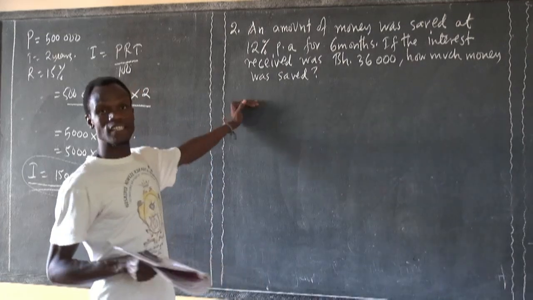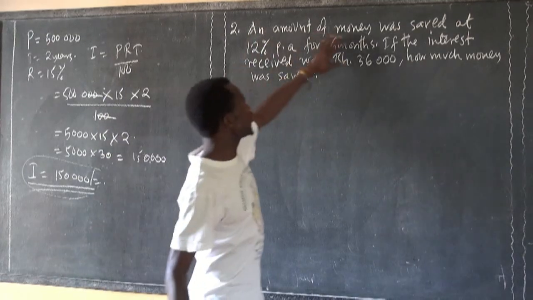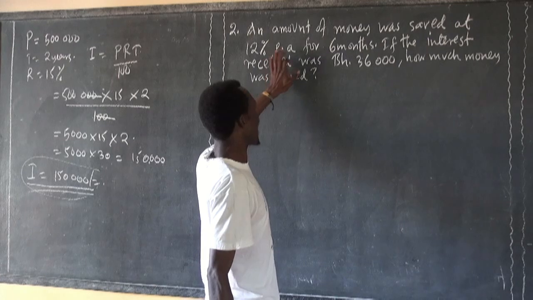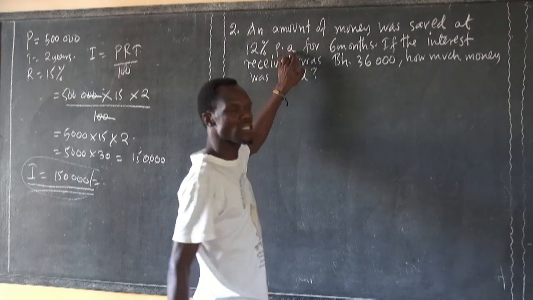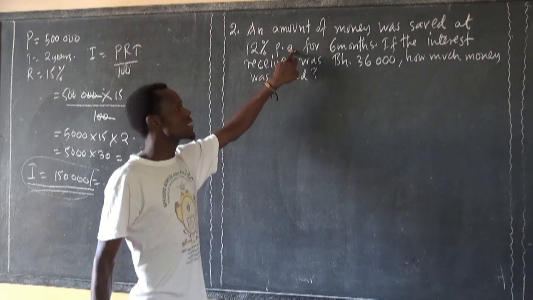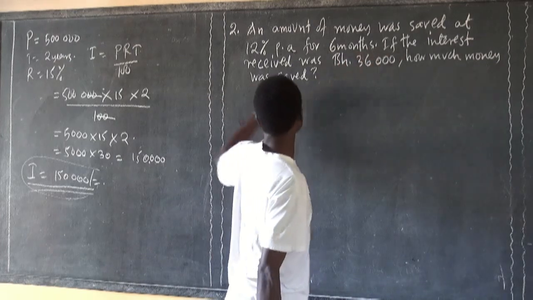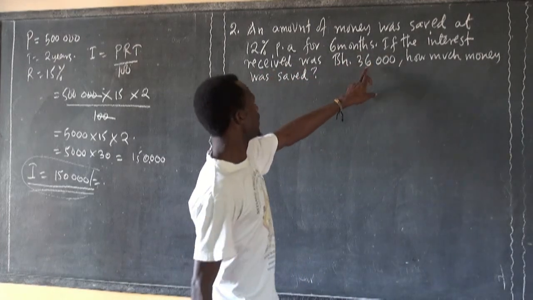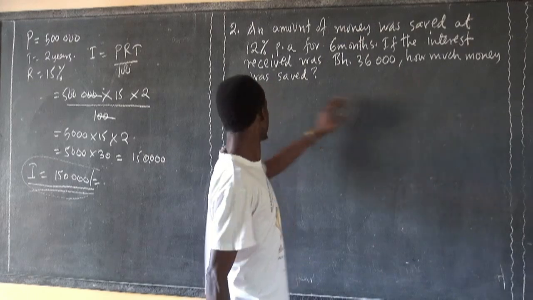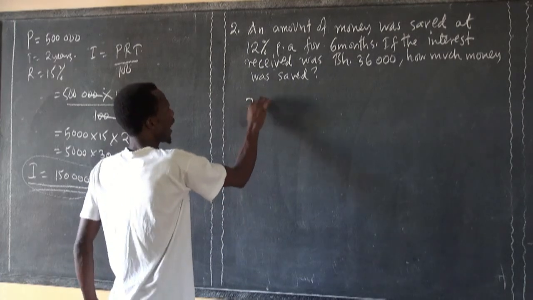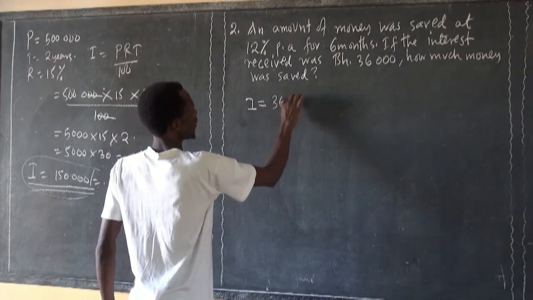Now, the other example here: an amount of money was saved at 12% per annum. PA, that is per annum, the same as I like to say per year, for 6 months. If the interest received was 36,000, how much money was saved? Now from here, the interest was given, 36,000.